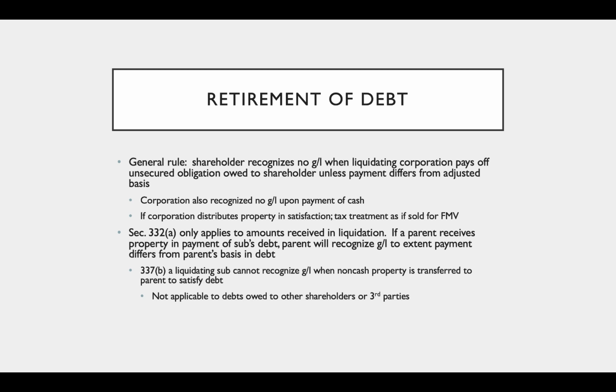Section 337B provides that a liquidating subsidiary, though, cannot recognize gain or loss when non-cash property is transferred to the parent to satisfy the debt. And this is not applicable to debts owed to other shareholders or third parties.